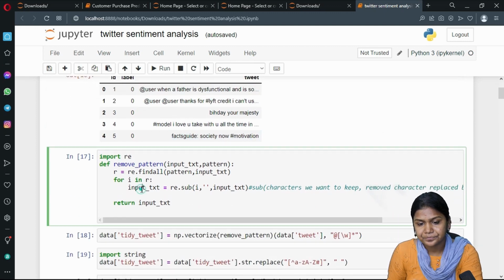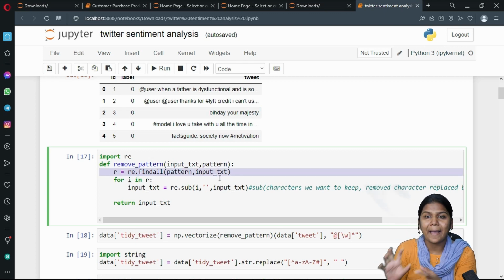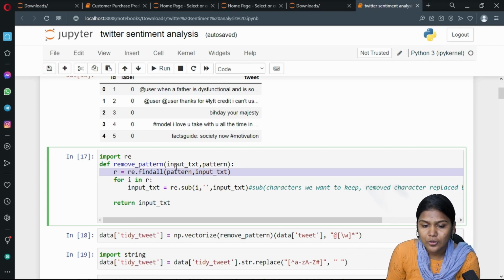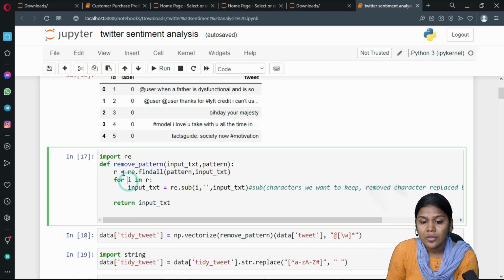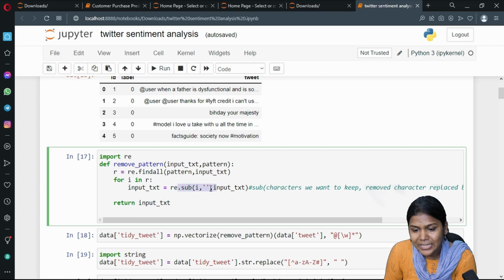Now import re, the regular expression module. Now define a function, remove pattern, taking the input text. In the input text we are also taking pattern information, right? Now find all the patterns from my input tweet and store them in the variable r. Now for each i in the range of r, all the patterns have to be replaced